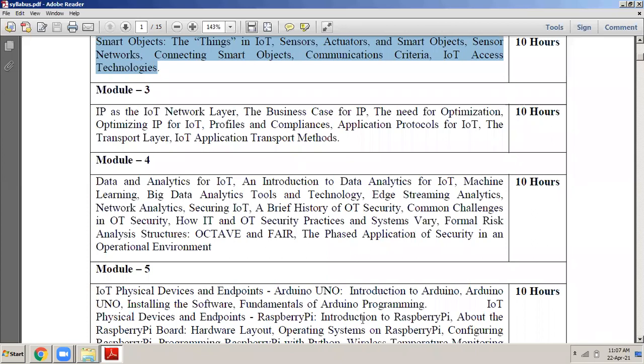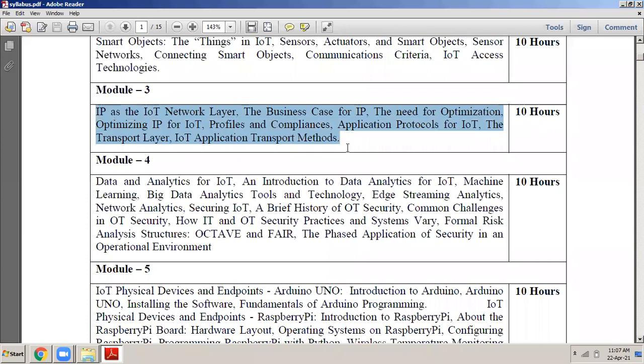So this complete third module is based on the network layer of network protocol. If you remember your computer networks, you must have studied the OSI model, in which there is one layer called the network layer, which is basically responsible for the networking between two devices. So we will be learning exactly this network layer in IoT. Okay, so this is completely theoretical.